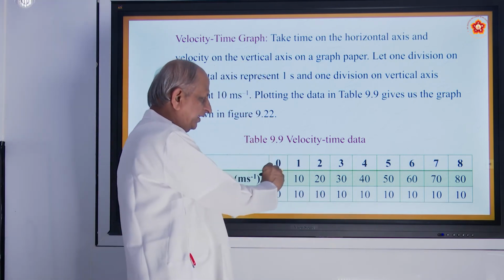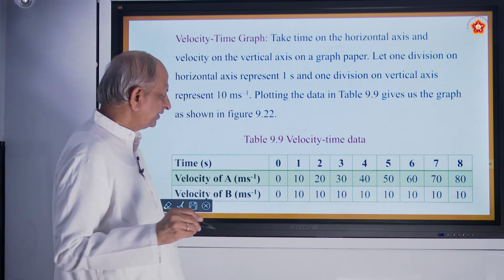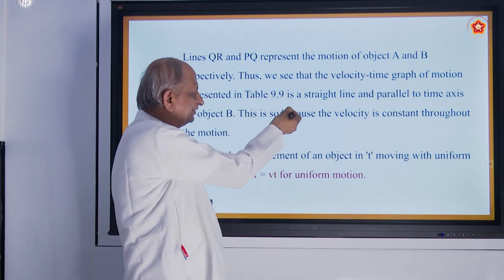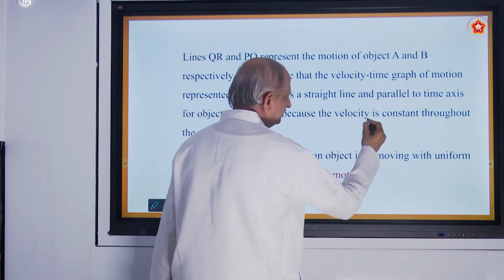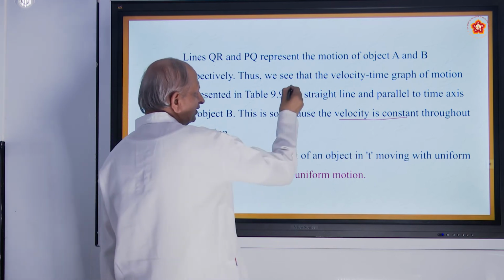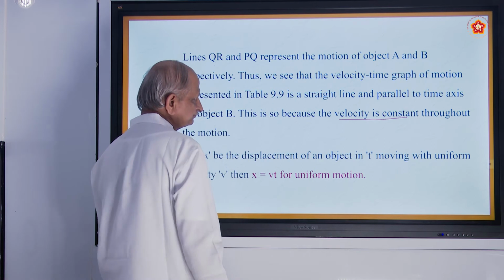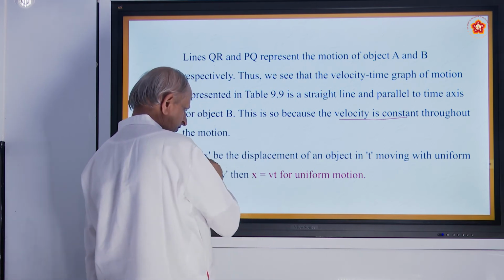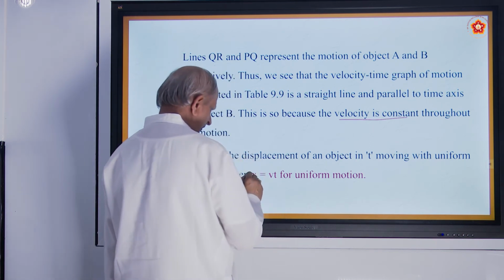Whereas the velocity of A goes on increasing steadily. Is it not? So that is the explanation of how it is drawn. So velocity is constant in the case of B. In the case of A, you have a line that makes an angle of 45 degrees. So the formula will be, formula v.